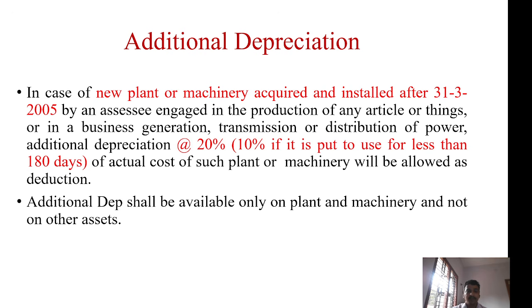You have to remember the point that additional depreciation shall be available only for new plant and machinery which has to be purchased and put to use in the previous year. If it is more than 180 days, 20% is the additional depreciation rate. If it is less than 180 days, then 10% is the rate of additional depreciation to be charged.